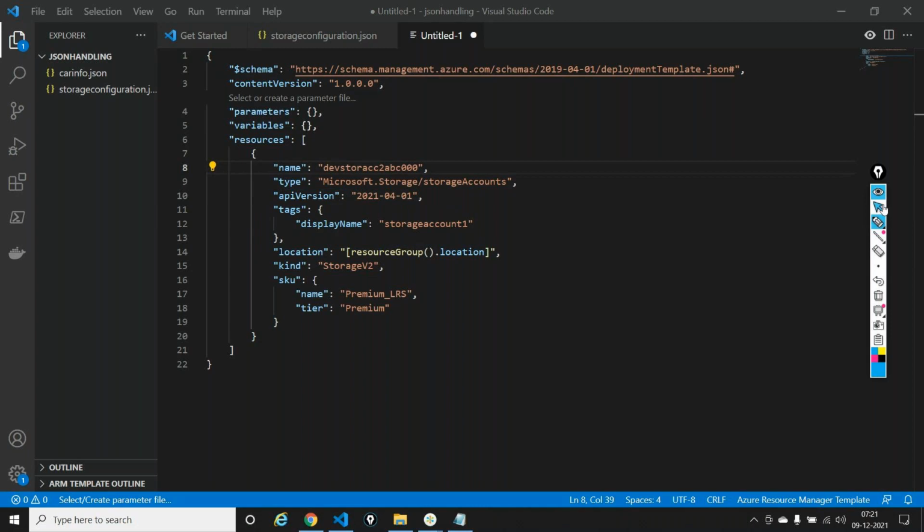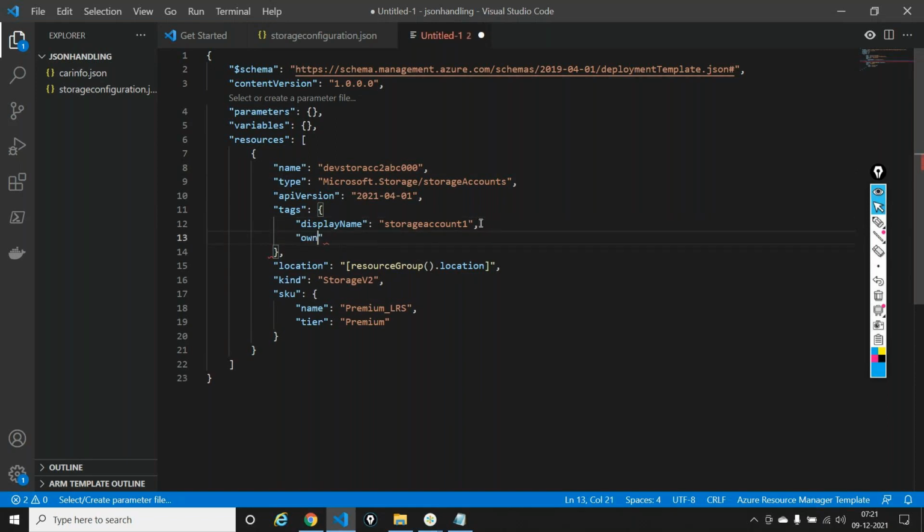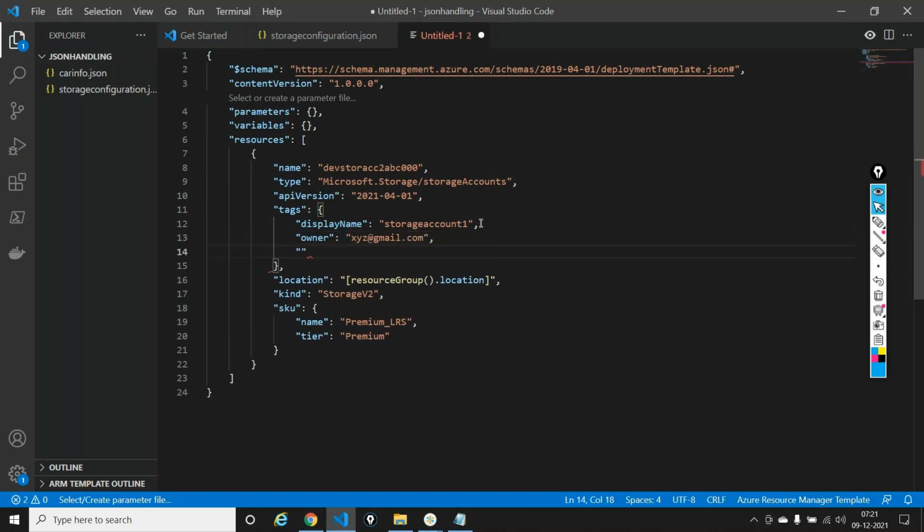So what I can do out here is that if I want to declare another tag here, I'm just following the basics of JSON. I want to declare another object. I'll say comma, enter, owner, xyz@gmail.com, team, development. You can end up specifying multiple tags out here. Like I have 3 tags, you can have as many as you want, tagging your resources.